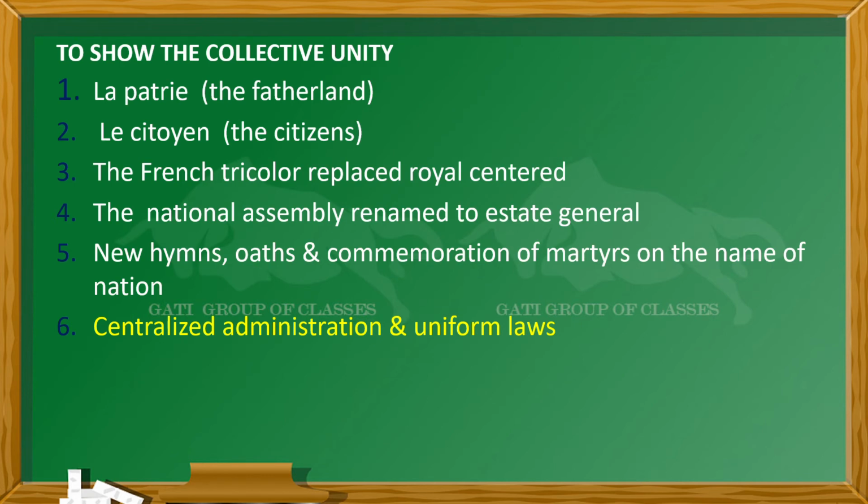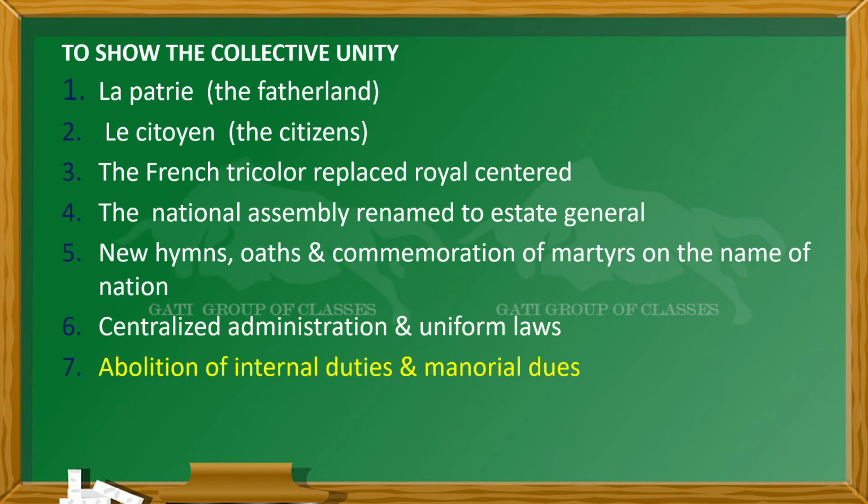The next thing is the centralized administrative system and uniform laws. Uniform laws means equal laws for every person. There is no discrimination over there. And centralized administration means that all over the country there will be a single administration. The next thing is the abolition of internal duties and manorial dues.